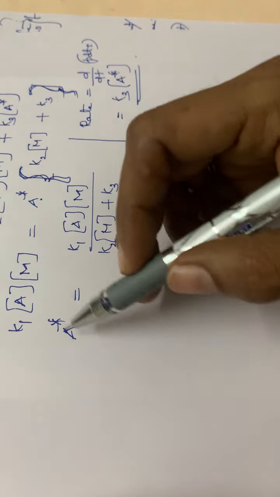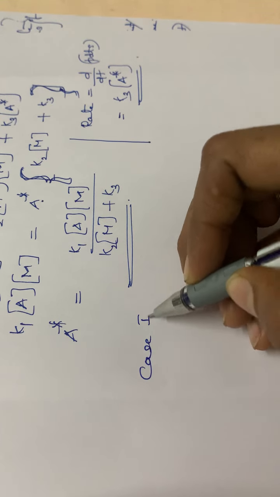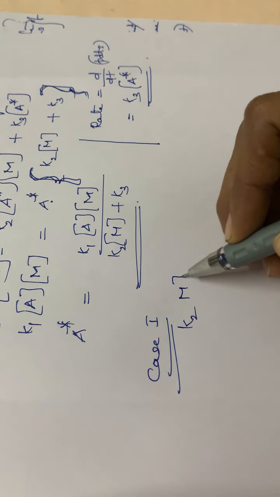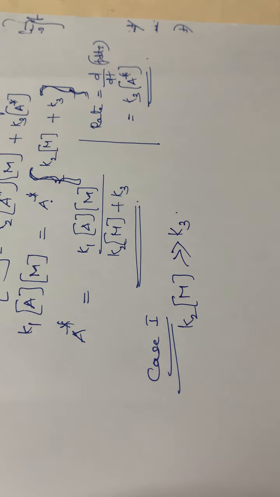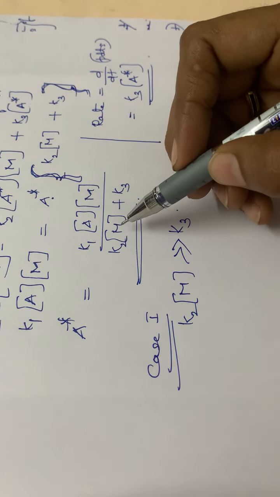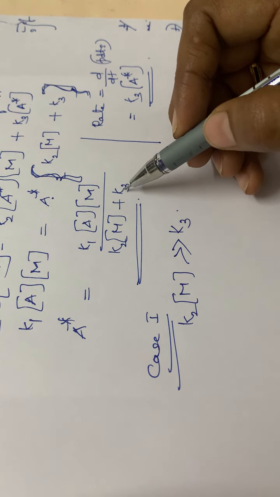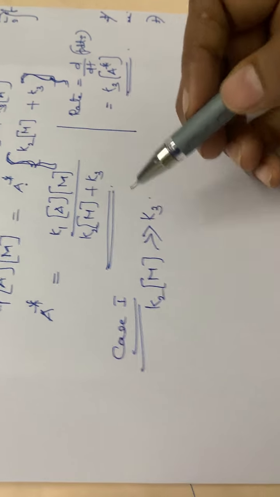Then, using this equation, you have to consider two cases. The first case is when K2M is very much greater than K3. In this equation you have to substitute. When K2M is very much greater than K3, you can neglect this K3, isn't it? This K3 can be neglected.